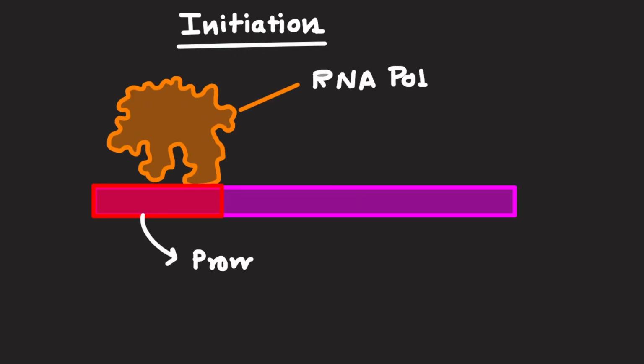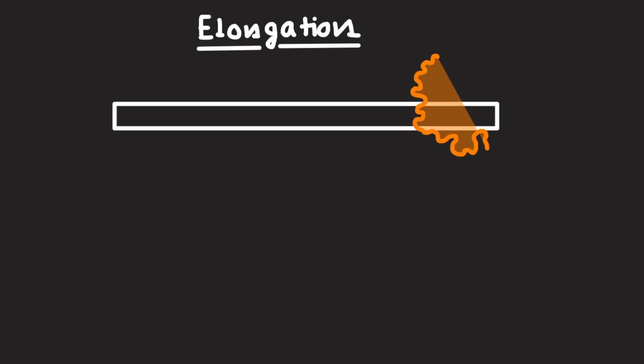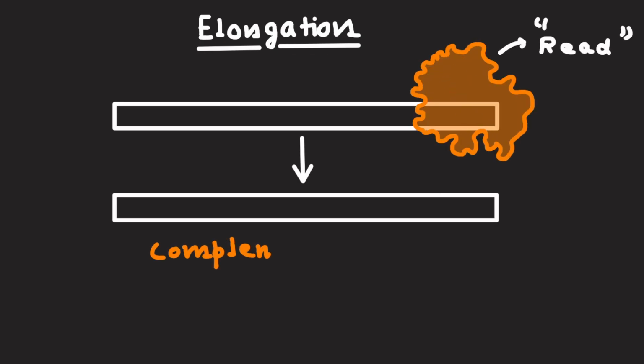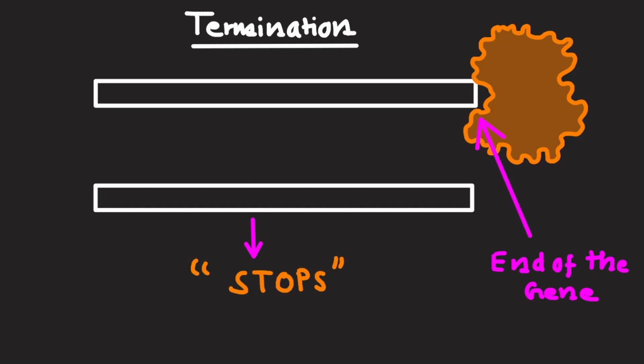Initiation. RNA polymerase binds to the promoter region of the DNA molecule. Elongation. The enzyme reads the DNA strand and builds a complementary RNA strand. Termination. When the end of the gene is reached, transcription stops.